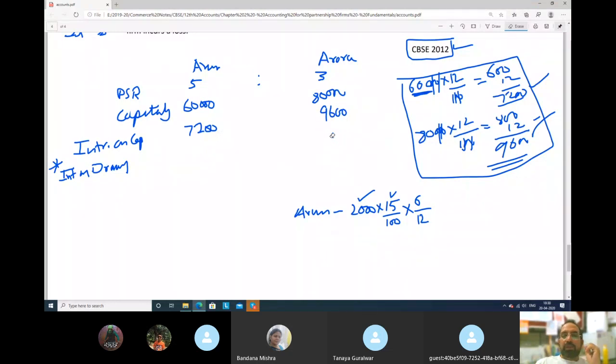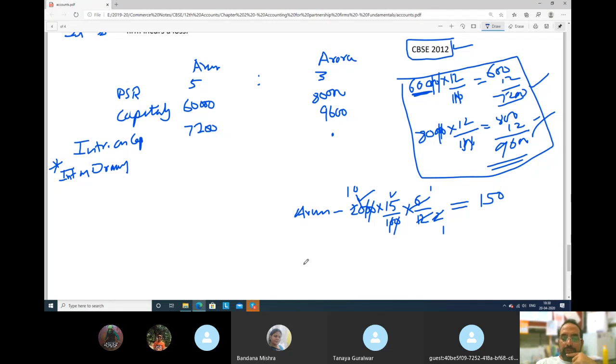Okay. So 6 upon 12. So we can do the calculation now. 6 ones are 6, 2s are 12. We will cut this 0, cut this 0, cut this 0, cut this 0. 2 ones are 2, 2 ones are 2, and this 0 will go here. 10 into 15, 150. So he will pay us interest 150 rupees.